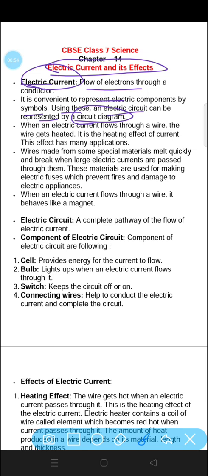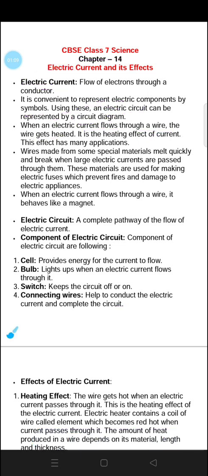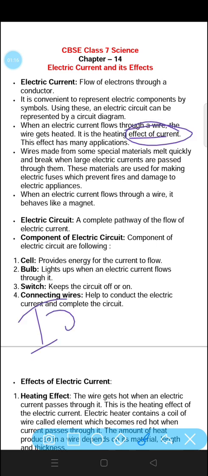When an electric current flows through a wire, the wire gets heated. This is the heating effect of current. The heating effect of electric current causes heat in that object. For example, you are ironing your clothes.